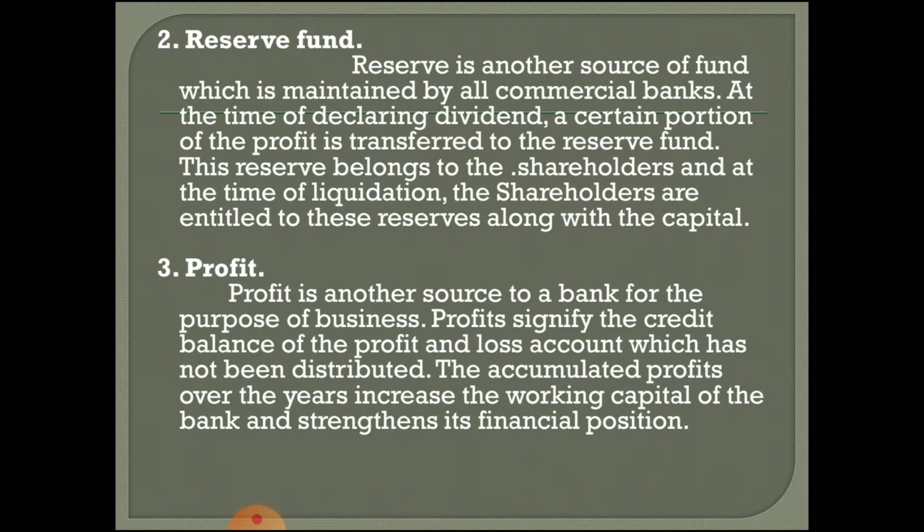Then third comes profit. The third internal source, which a bank can raise by its own, is profit. Here in profit, what happens is, instead of distributing the profit to the interested parties, to the shareholders, to the management, what the bank can do is utilize that profit once again. They can convert that profit into investments. They can make that profit one of the important sources. This will come when the bank is really in need of some funds.